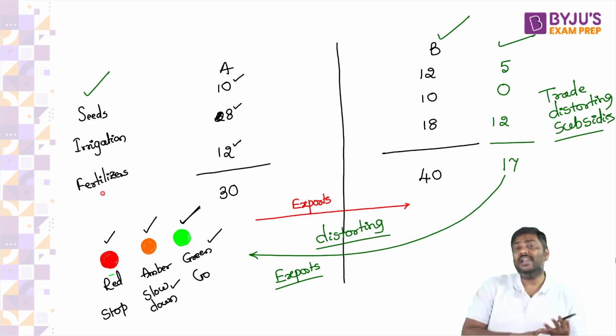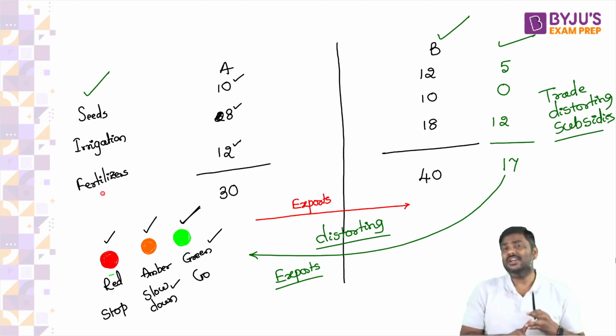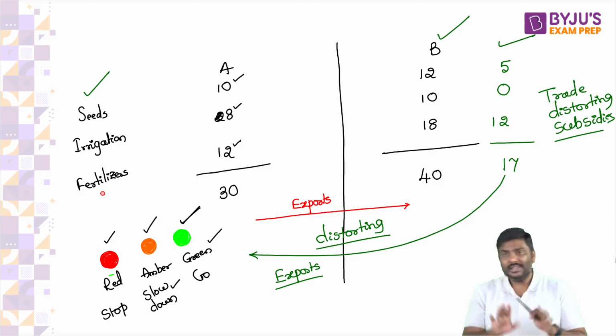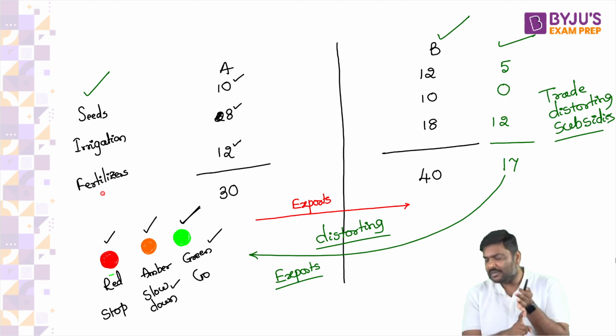Amber color indicates that I have to slow down. I will have to reduce my speed. I will have to slow down. Now, what will happen in amber box?